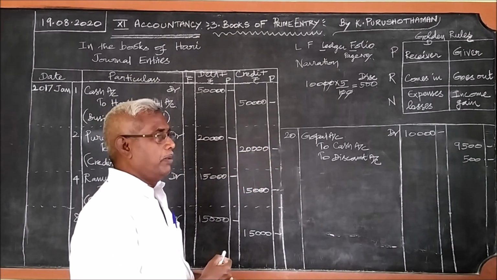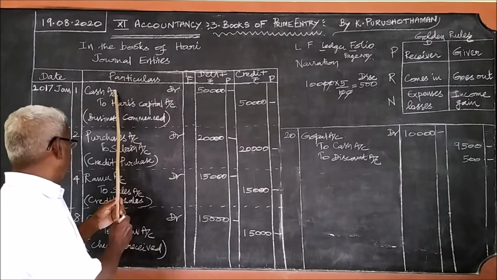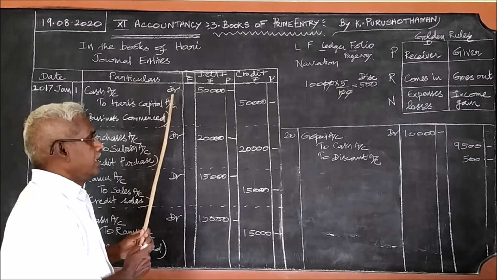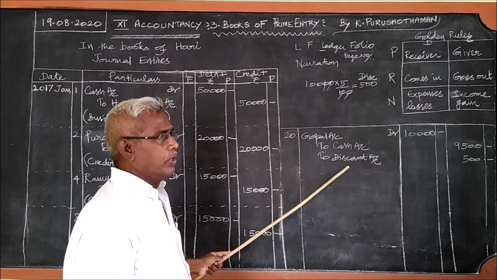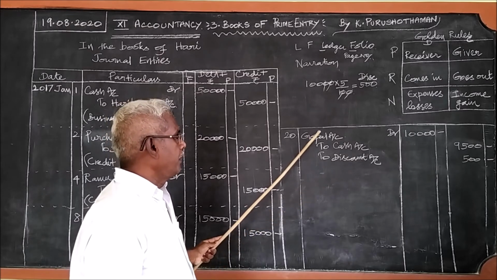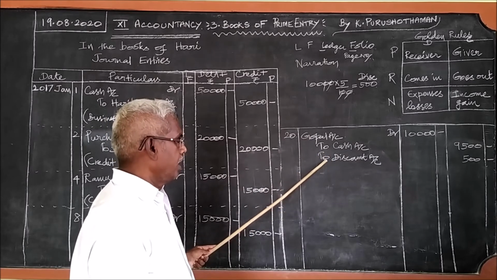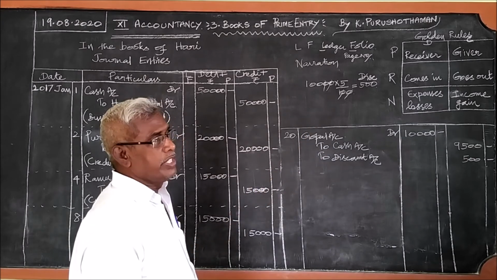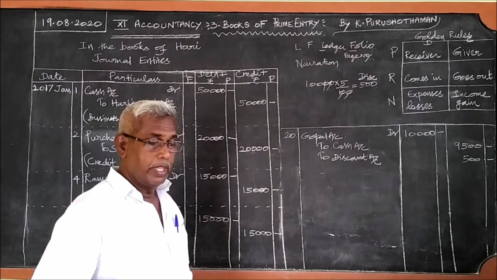I told you another problem also. Generally, there will be one debit for one credit. This is a simple journal entry. But here for one debit, there are two credits. So instead of 1 to 1, it is 1 to many, that is one debit, many credits, or one credit, many debits. In that case, they are called compound journal entries. So it is a compound journal entry.